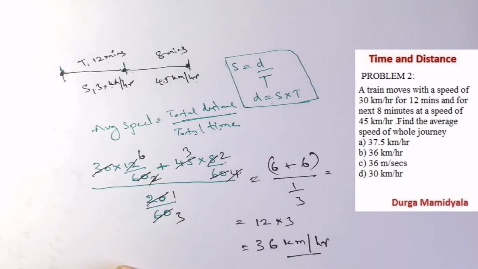36 kilometers per hour. In the exam, just watch the units, because most people go wrong in the units, right? So we have to see the answer choices depending on the units. Sometimes the options may be in meters per hour. In such a situation we have to convert from kilometers per hour to meters per hour if the options are given in meters per hour. So always check the units, right? So let us move to the next question.